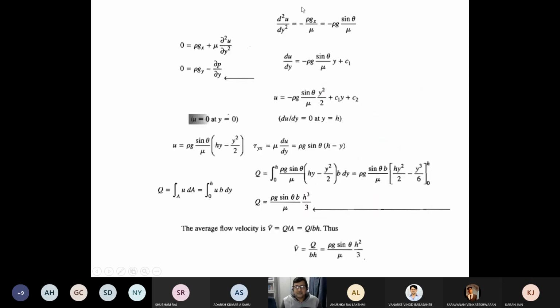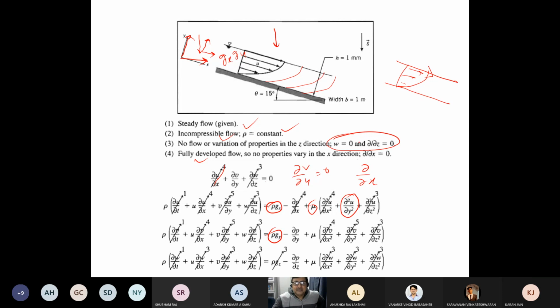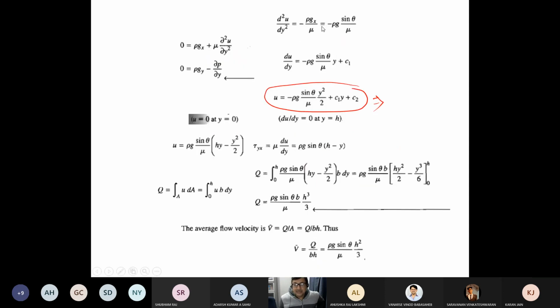So you will see that this is your x momentum equation. If you integrate over it, you get what? What type of equation is this? Anybody has an idea? Parabolic equation. It's a parabolic equation between u and y. Now, if you enforce the boundary conditions, what are the boundary conditions that you are enforcing? At this place, at y equal to 0, u equal to 0, and at y equal to h, say, del u by del y equal to 0. The gradient of velocity is equal to 0. So if you enforce that, del u by del y equal to 0.